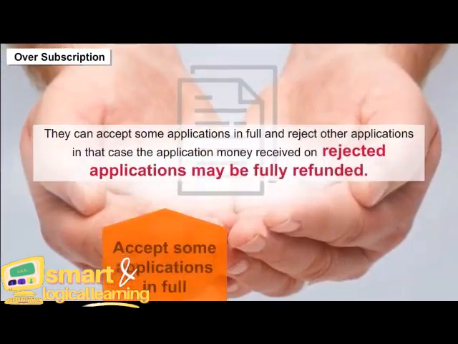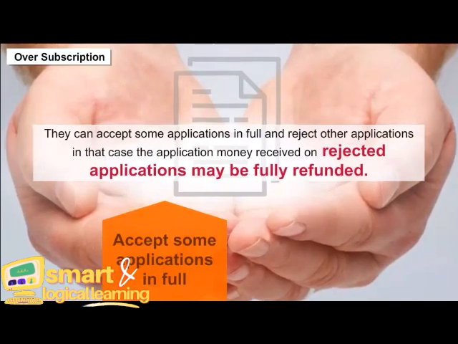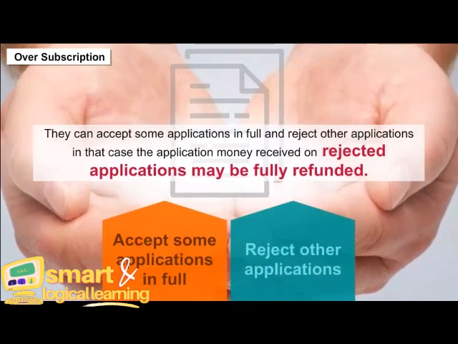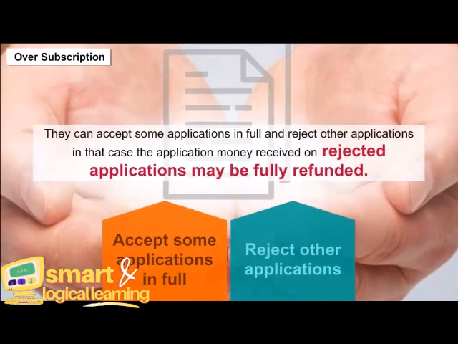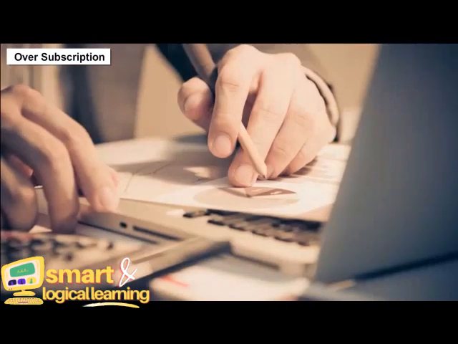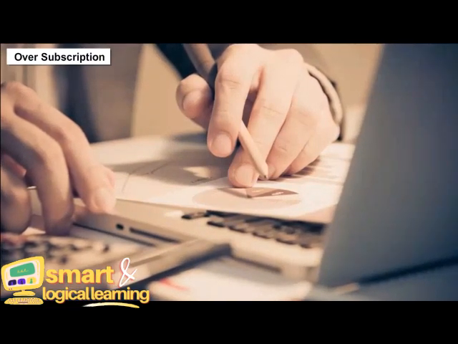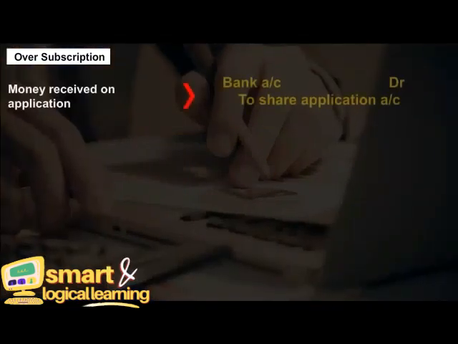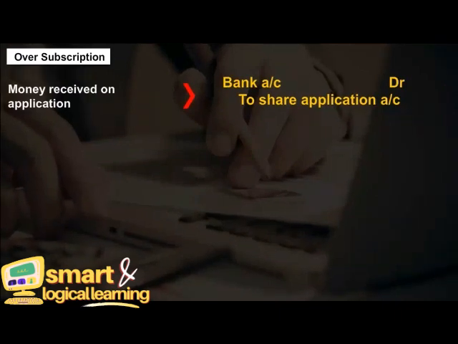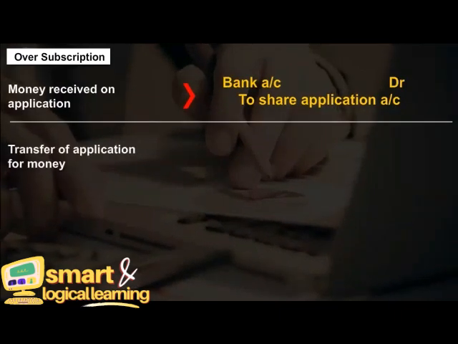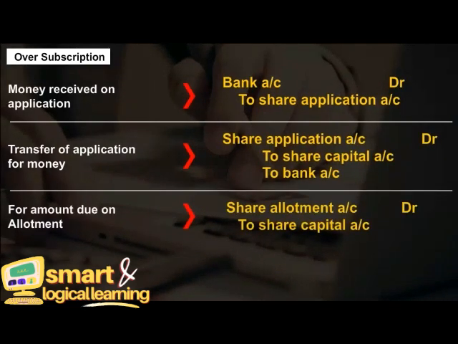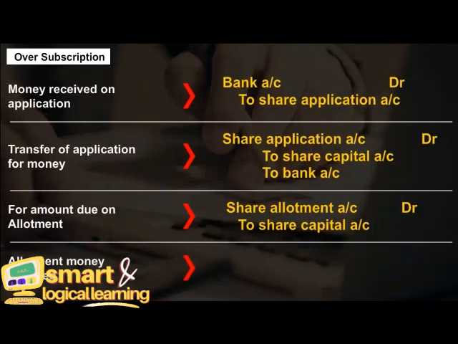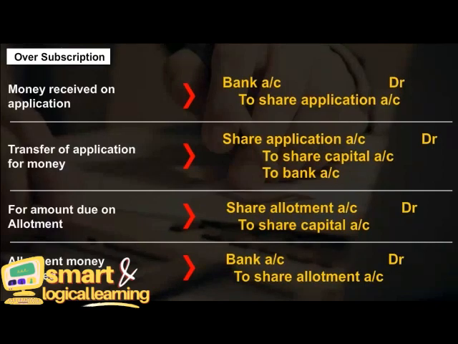One, they can accept some applications in full and reject other applications. In that case, the application money received on rejected applications may be fully refunded. The journal entries will be done as follows. One, money received on application. Two, transfer of application money. Three, for amount due on allotment. Four, allotment money received.